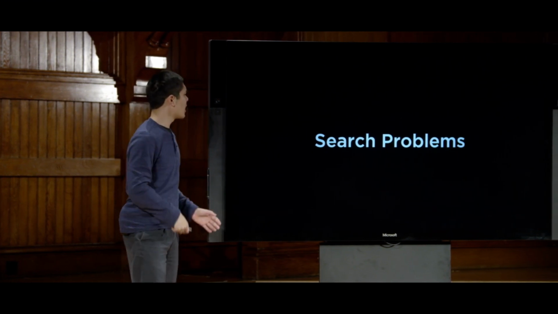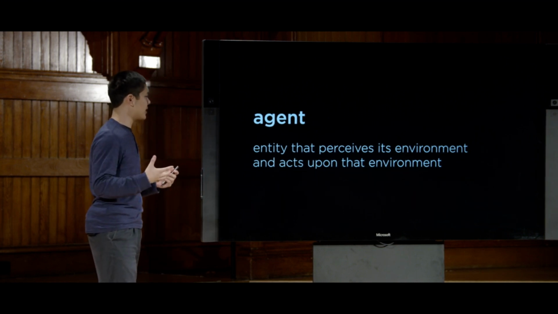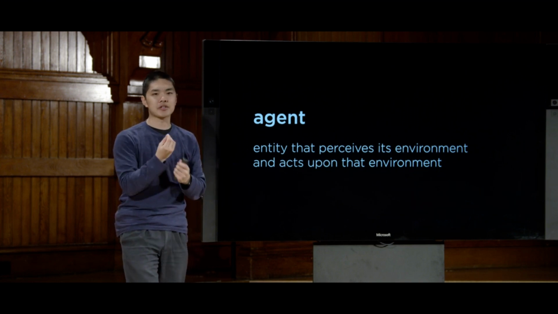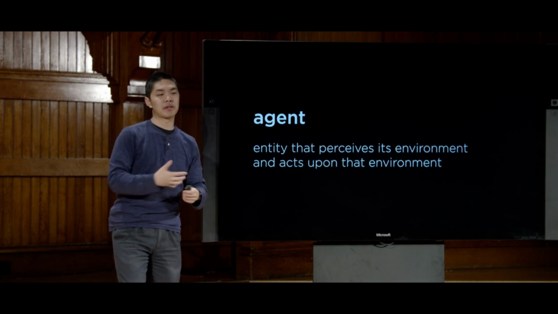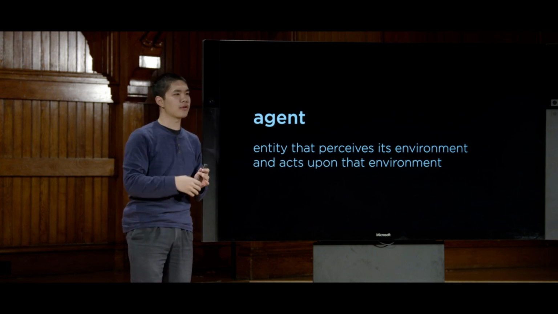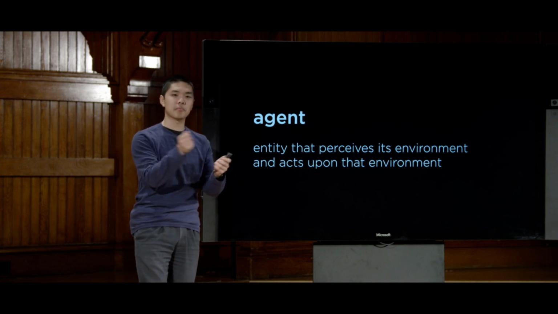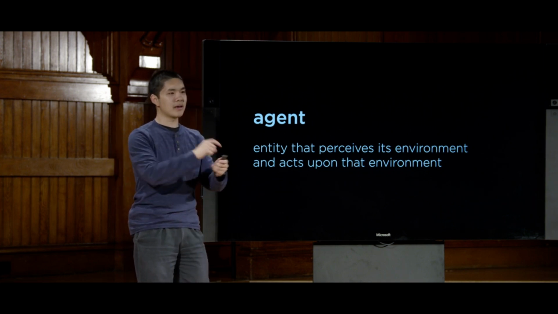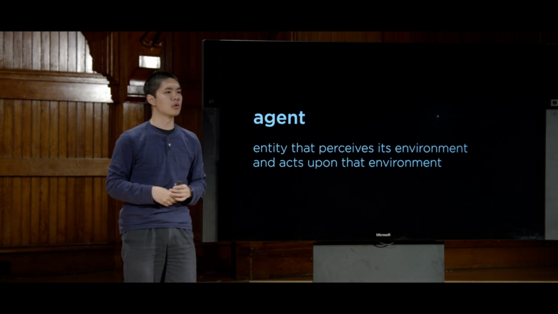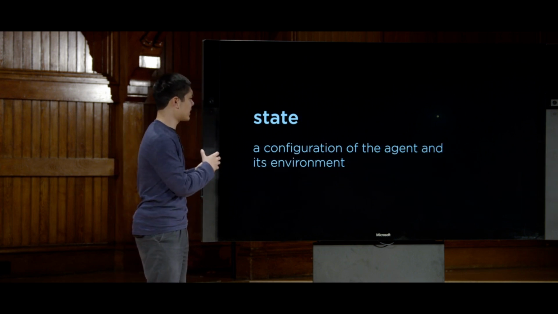In order to do so, though, we're going to need to introduce a little bit of terminology, some of which I've already used. But the first term we'll need to think about is an agent. An agent is just some entity that perceives its environment. It somehow is able to perceive the things around it and act on that environment in some way. So in the case of the driving directions, your agent might be some representation of a car that is trying to figure out what actions to take in order to arrive at a destination. In the case of the 15 puzzle with the sliding tiles, the agent might be the AI or the person that is trying to solve that puzzle, to try and figure out what tiles to move in order to get to that solution.